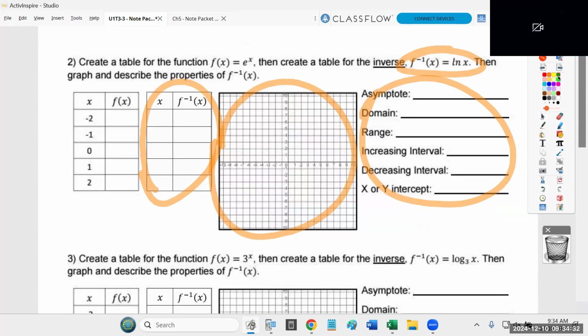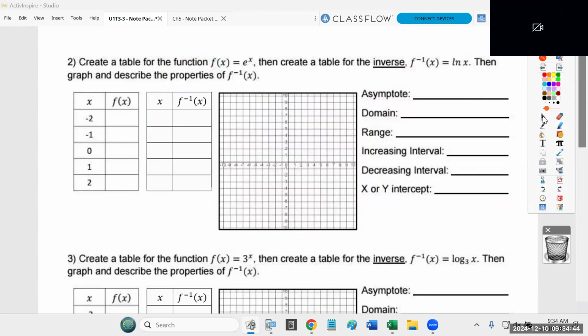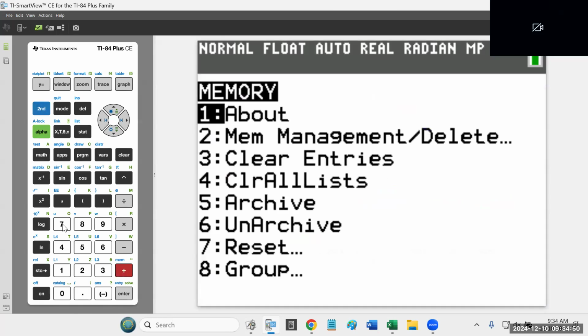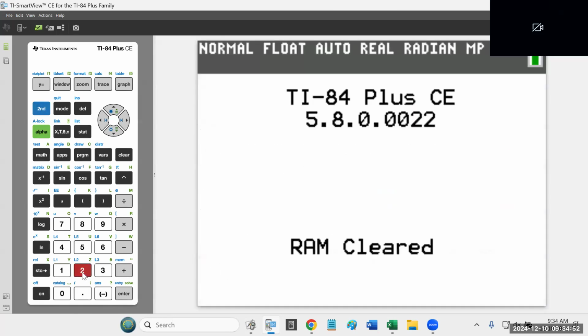But to get there, I'm going to use the regular function to fill in the original table first. Okay, so I'm going to do this first, and then I can use that to do everything else. That's the idea. Okay, so I go to my calculator. Again, I'm going to reset it just to get rid of all the other stuff I've already done. Second plus 712. Reset my calculator.